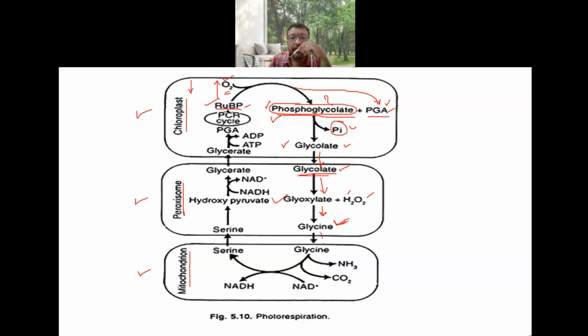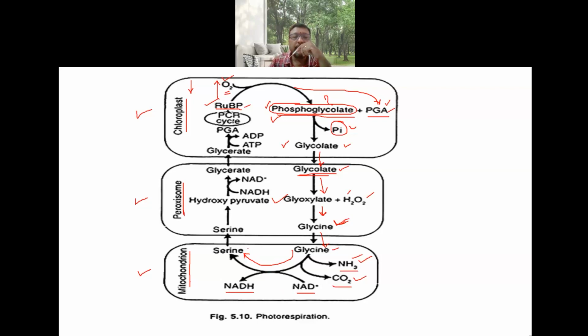Once glycine enters the mitochondria, there are multiple reactions where glycine is converted into serine. Glycine undergoes deamination where the amino group is released, decarboxylation where carbon dioxide is released, and dehydrogenation where NADP plus is converted into NADPH.